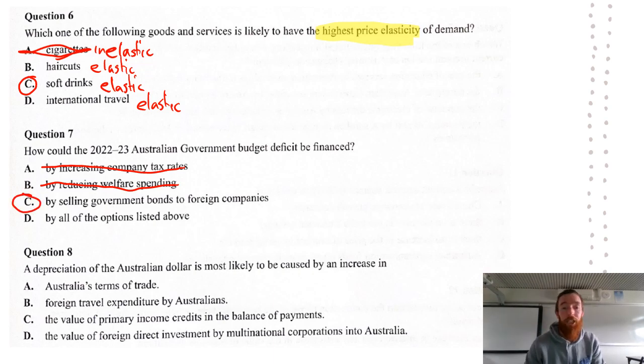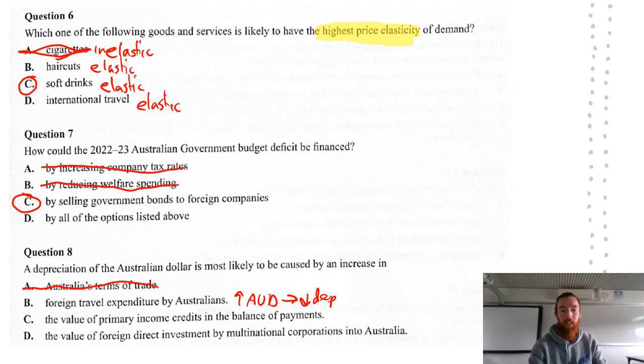A depreciation in the Australian dollar is most likely to be caused by an increase in... it's not going to be terms of trade, because if the terms of trade increases, that means that we are receiving on average more for our exports relative to our imports. That's going to create more demand for the Australian dollar and therefore an appreciation of the exchange rate. Foreign travel expenditure by Australians is going to create more debits of the Australian dollar and more supply of the Australian dollar to the foreign exchange market, and that's likely to lead to a depreciation. So we can keep that in our brains here.